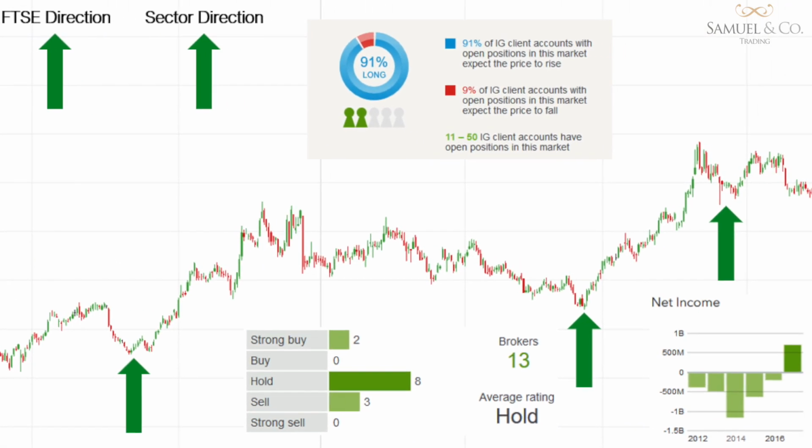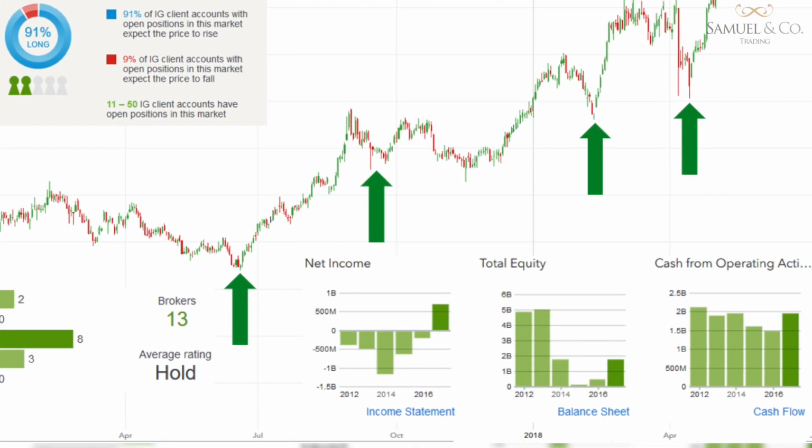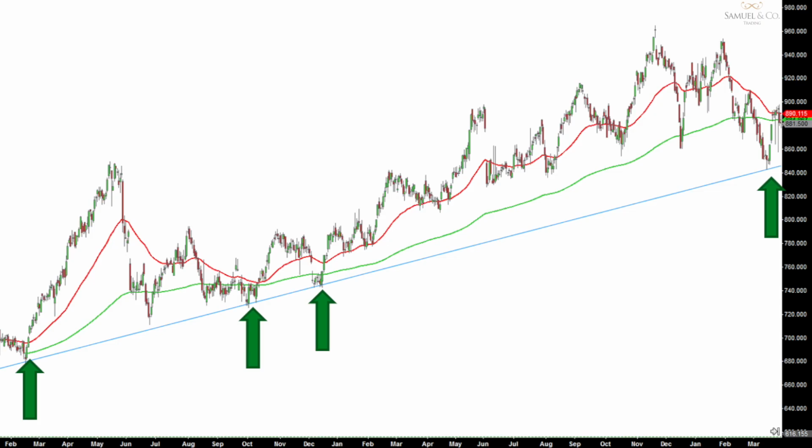For example, an investor may use fundamental analysis to identify undervalued stock and use technical analysis to find a specific entry and exit point for that position.